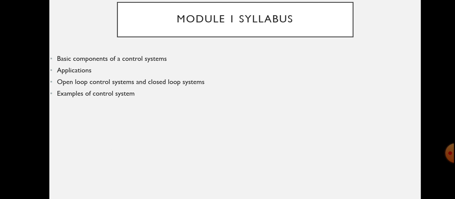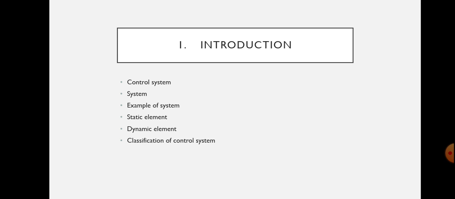Today, in these slides, I am going to present something about basic components of control system, its application and its classification. First of all, let me introduce what you mean by a system. When a number of elements or components are connected in a sequence to perform a specific function, the group thus formed is called a system.